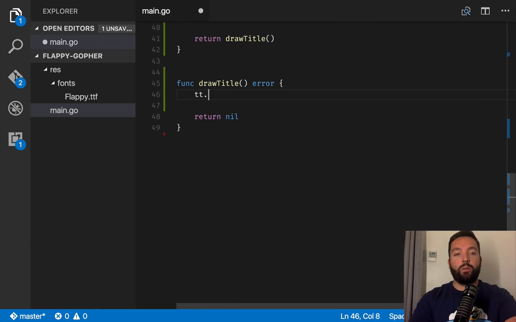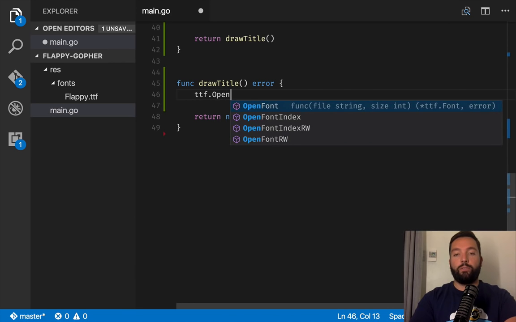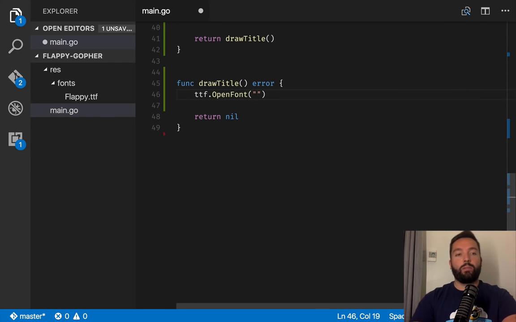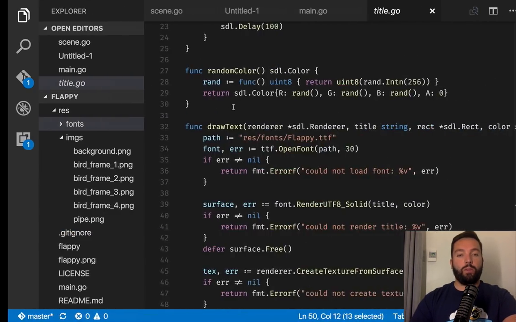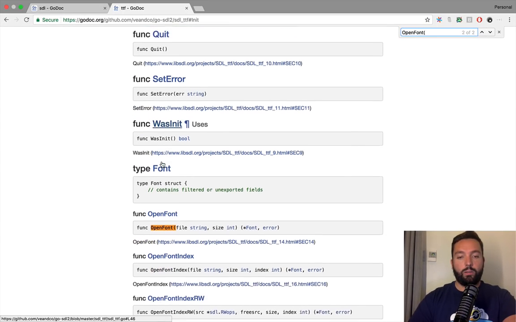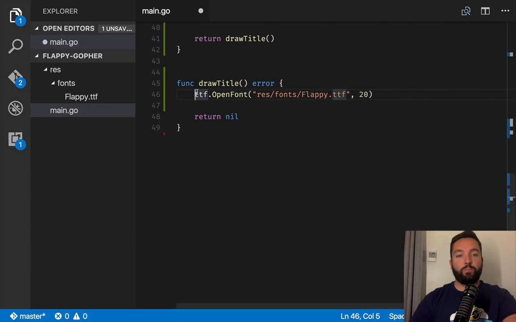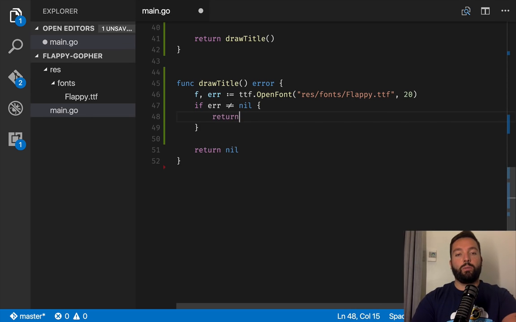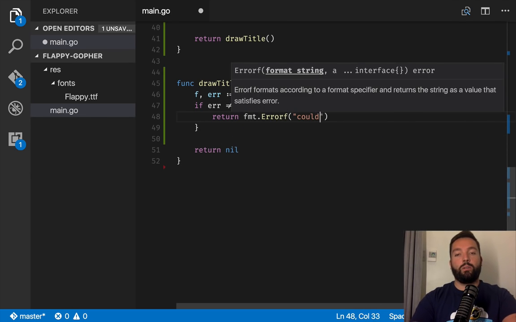Okay, so next step is we're gonna call ttf.OpenFont. We're gonna pass the path, so that's gonna be res/fonts/flappy.ttf, and we're gonna pass the size. And I'm gonna try first with 20 and see where that goes. And if I'm not mistaken, that's gonna return a font and an error. Okay, so font and an error. If the error is not nil, return errorf could not load font.